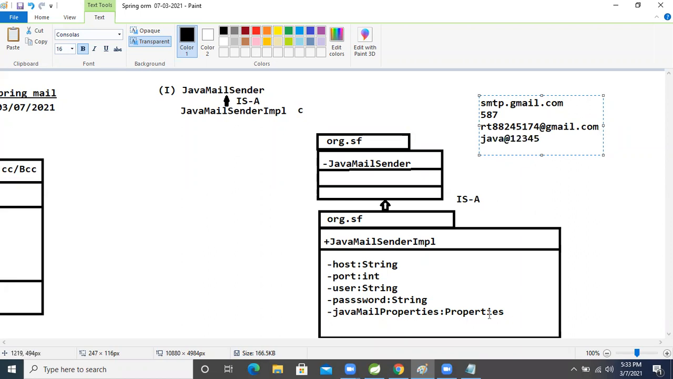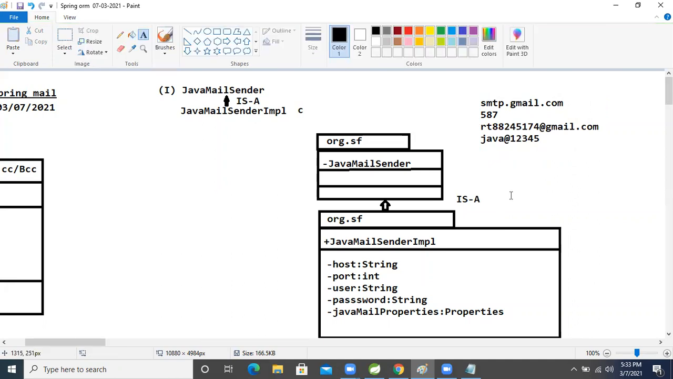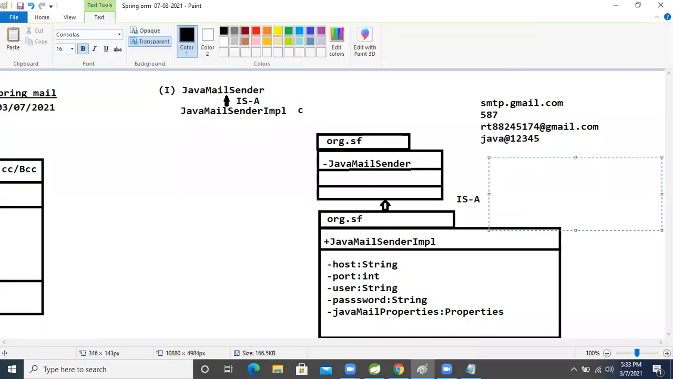The JavaMail property is taking two things. For those two things you have to learn from the Spring documentation, where you will get it. But I'm giving them here, and it will work for everyone. So what is that?